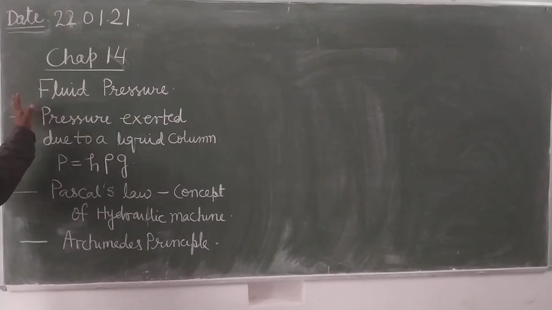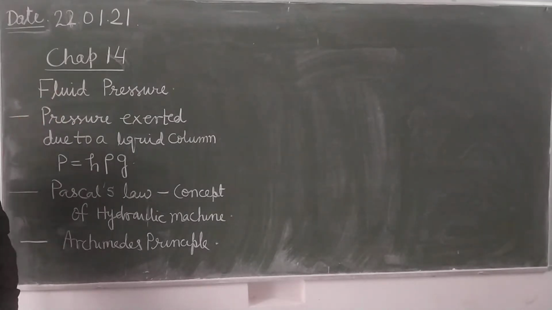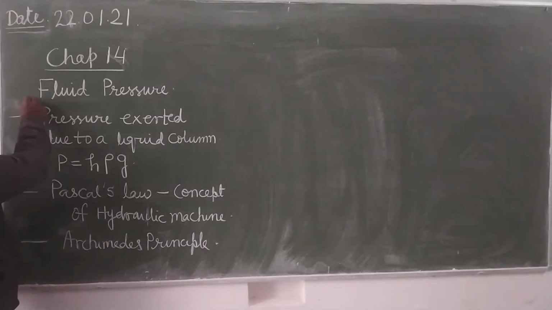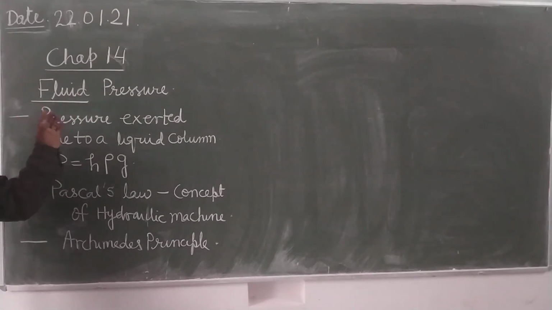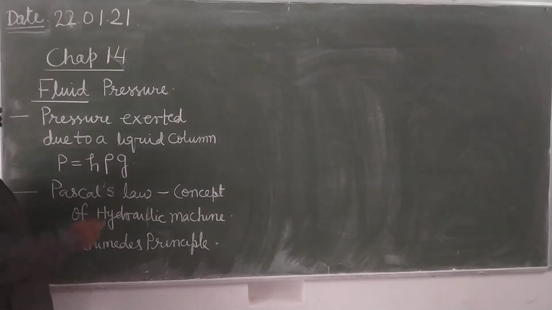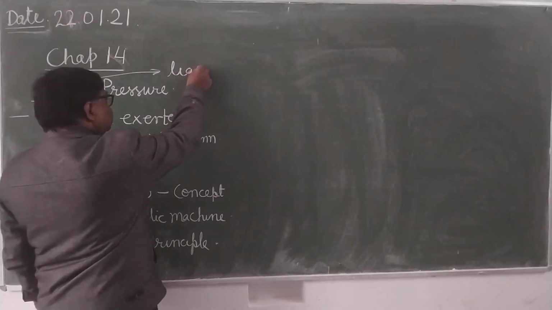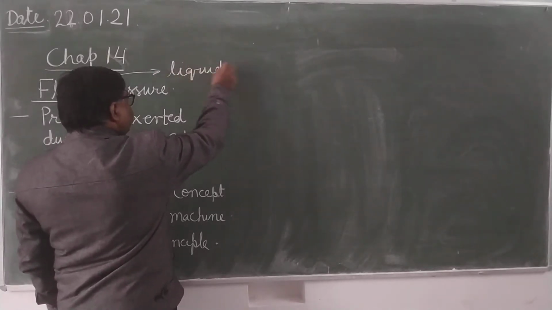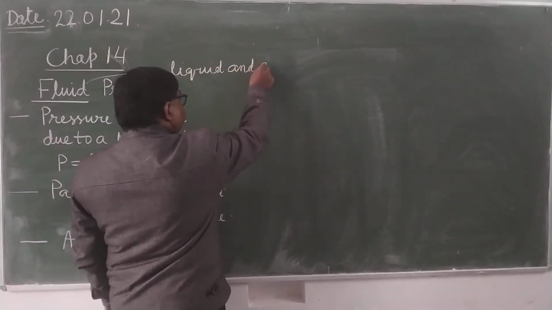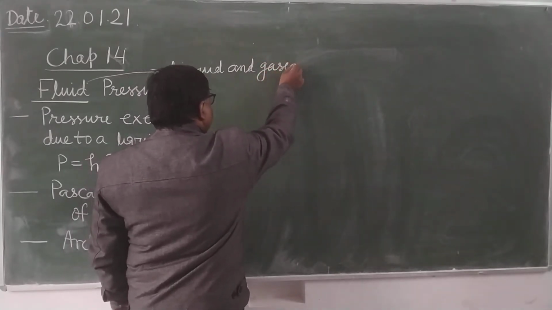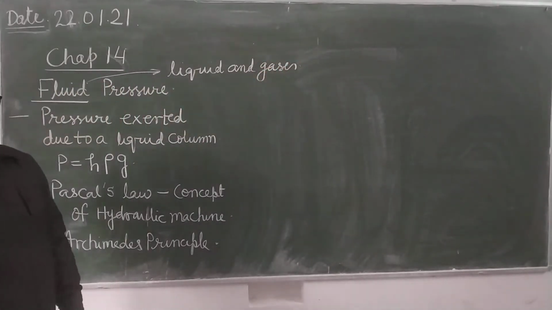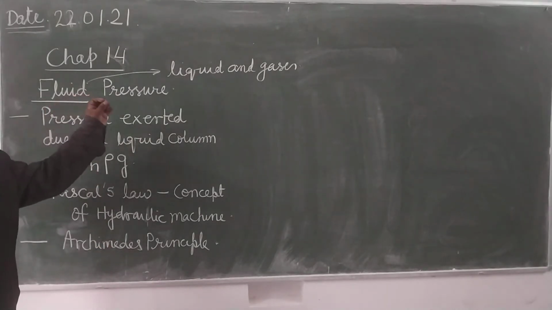Today we are going to start fluid pressure, chapter 14. Now, about this chapter you have already studied in class 9. What is fluid? Anything which can flow. Solids cannot flow, while liquids and gases can flow. Therefore, liquids and gases come under the fluid. Anything which can flow is known as the fluid.